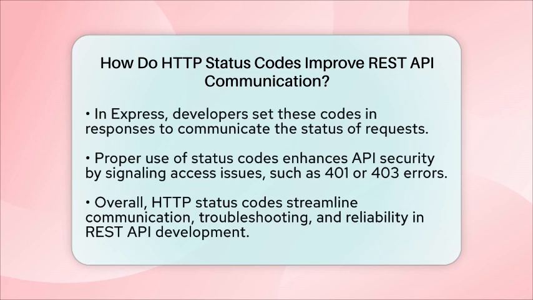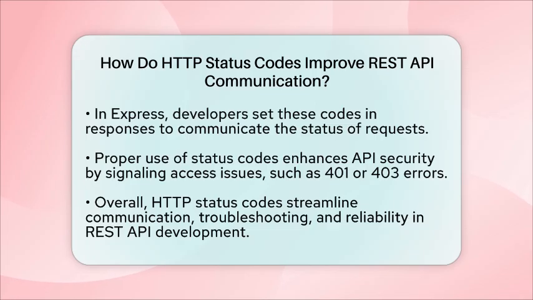HTTP status codes also help with security. Codes like 401 or 403 tell the client about access issues. This helps prevent unauthorized access and keeps your API safe. They also make your API more reliable because clients can react correctly to different situations.